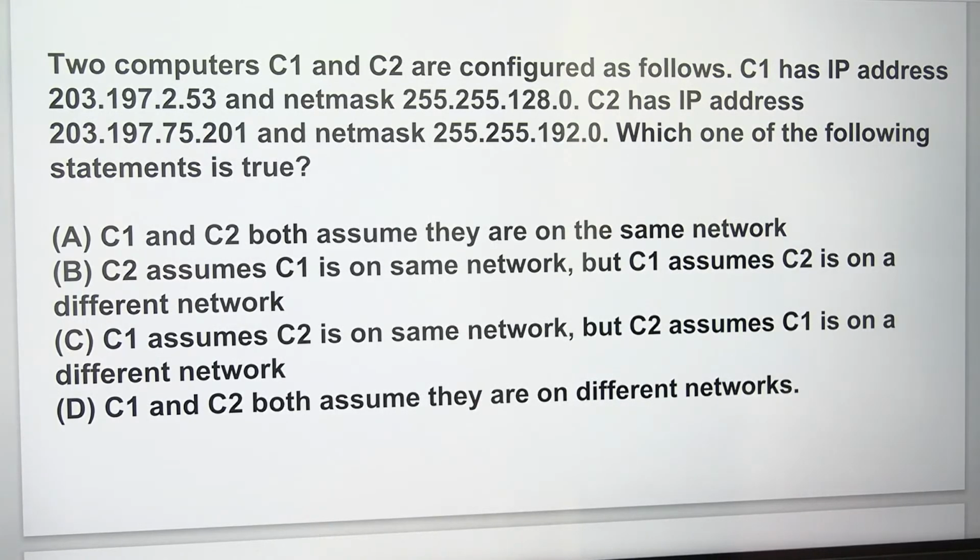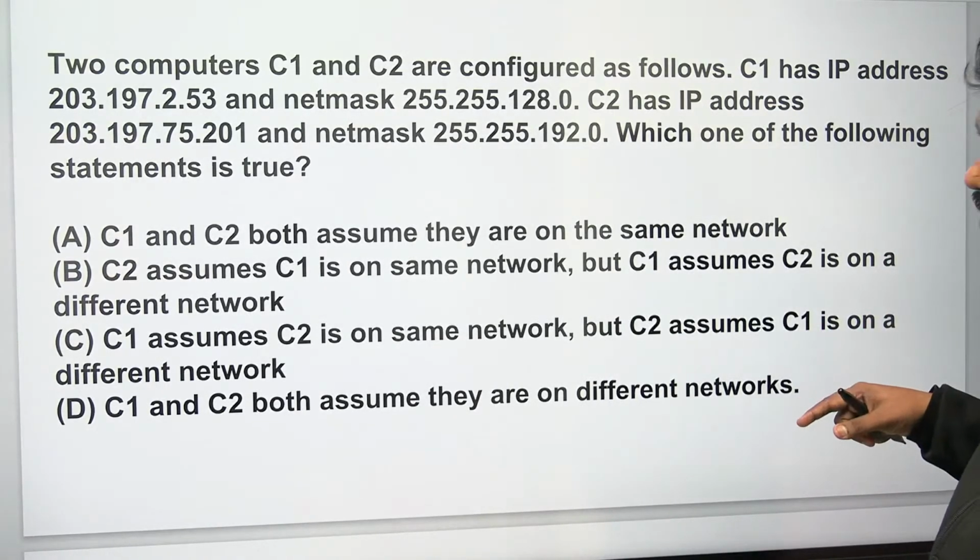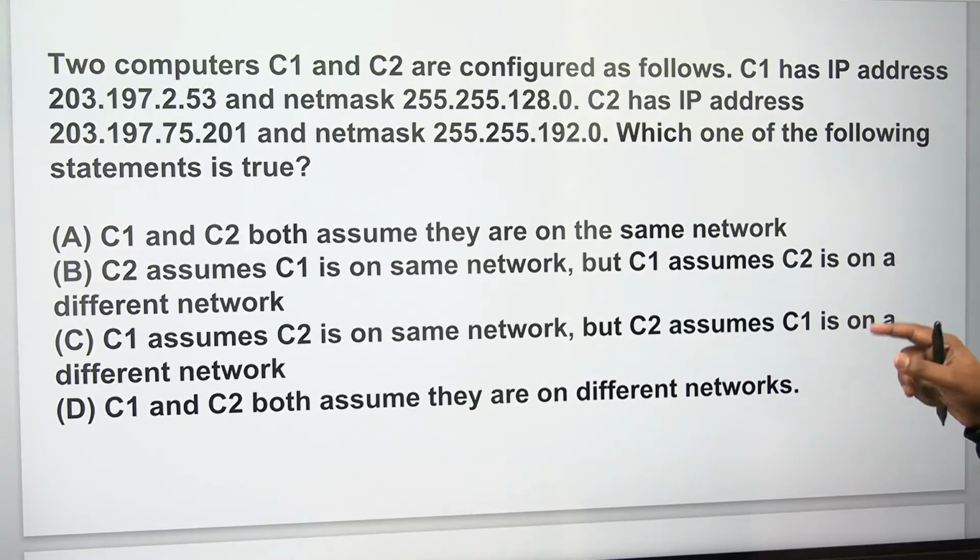But if you observe clearly, two computers C1 and C2 are configured as follows. C1 IP given, mask also given. C2 IP given, mask also given. Suppose C1 wants to assume C2 is also on the same network: if you AND the C1 and C2 IP addresses with the C1 mask and get the same result, then C1 assumes both are in the same network.